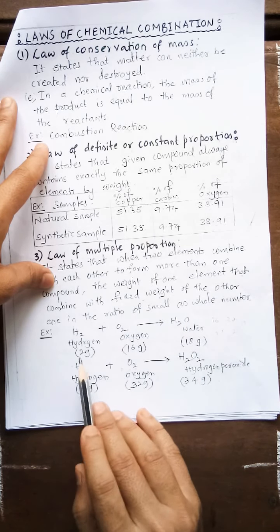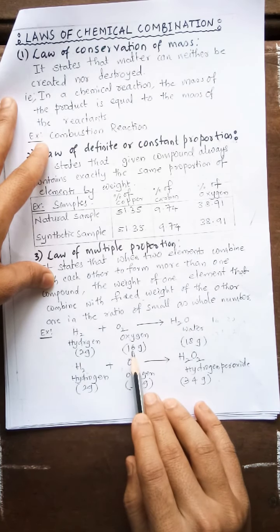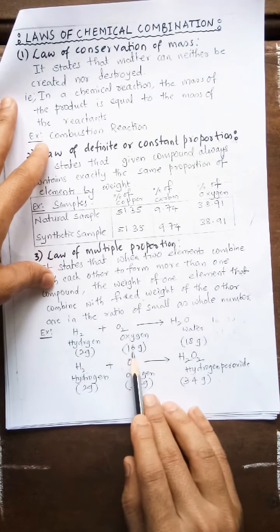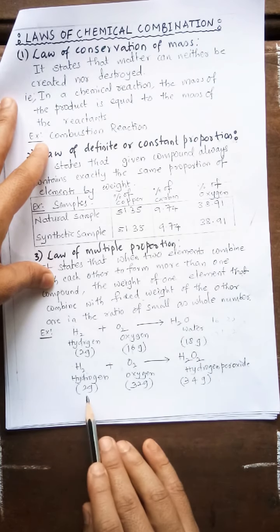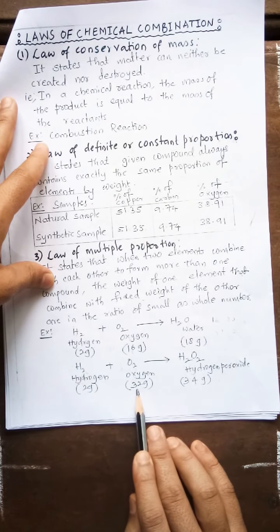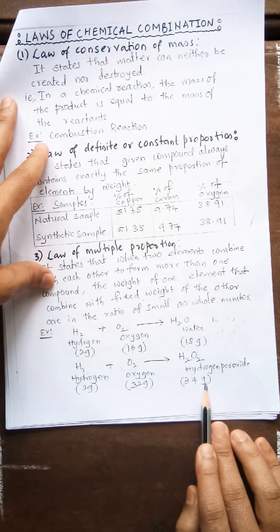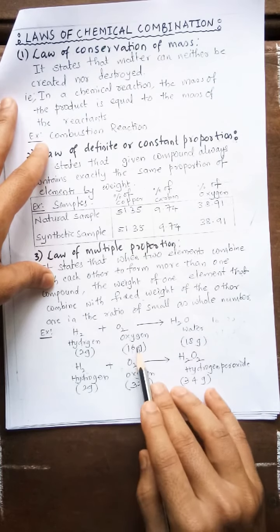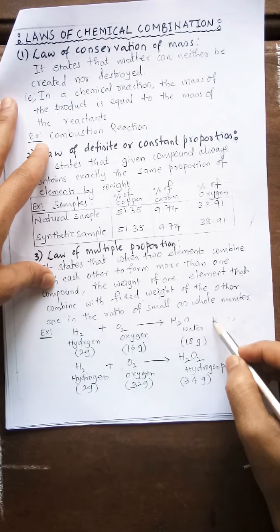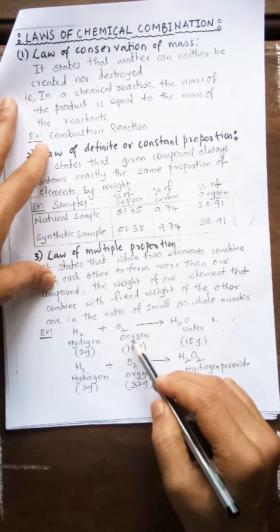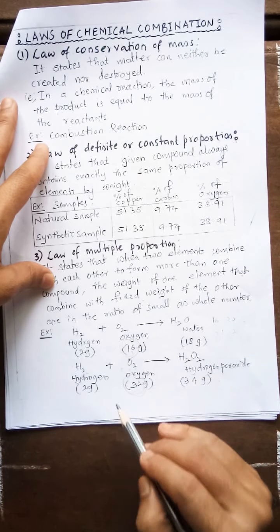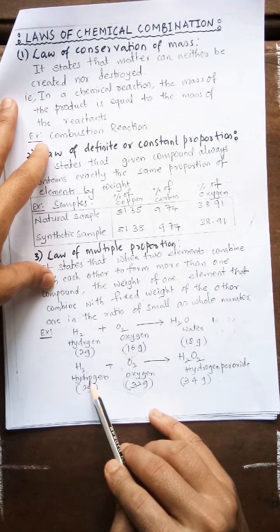For example, here 2 gram of hydrogen and 16 gram of oxygen, so 2 plus 16 gives 18 gram. Here 2 gram plus 32 gram, I doubled it, gives 34 gram. So the variation is in oxygen, 16 and 32, while hydrogen stays the same.